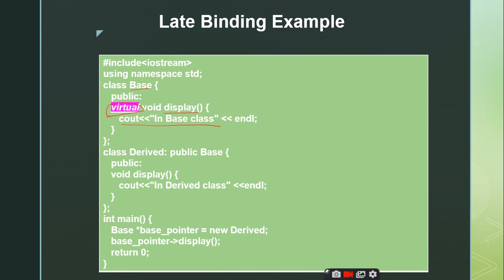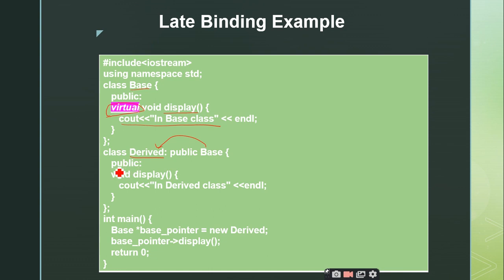In simple terms, we are simply saying to the compiler, please implement the concept of late binding. That's it. So when we make a virtual function, you are telling the compiler that you are going to implement the late binding concept.